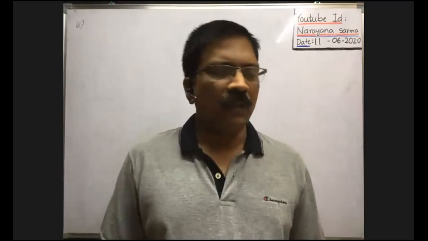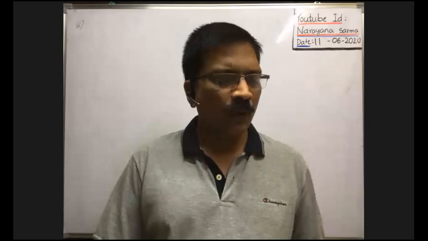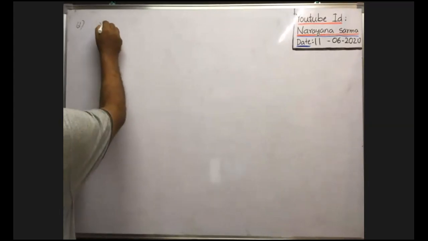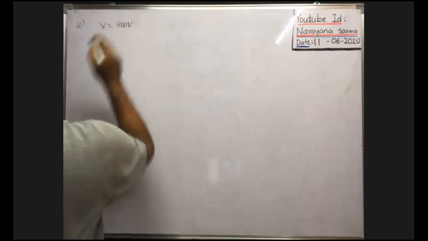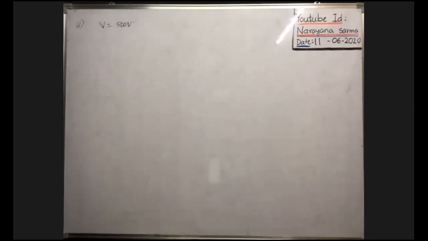Right. Can anybody else say this problem? The voltage rating of a parallel plate capacitor is 500 volt. That means the maximum potential difference across the capacitor is 500 volt. That is given.